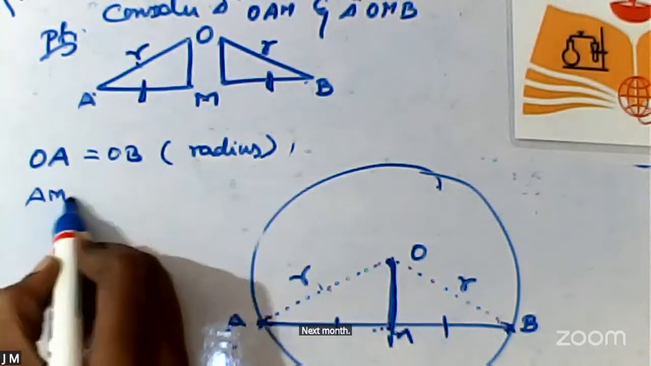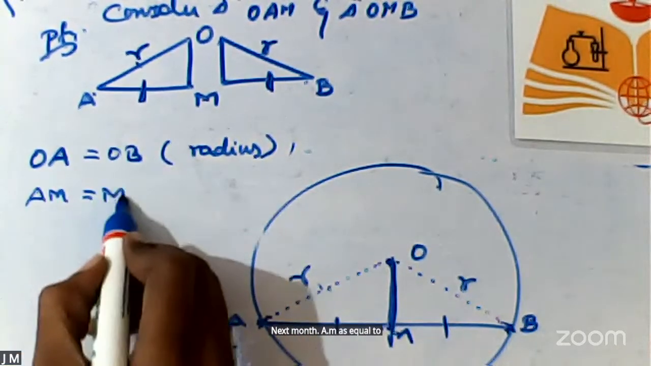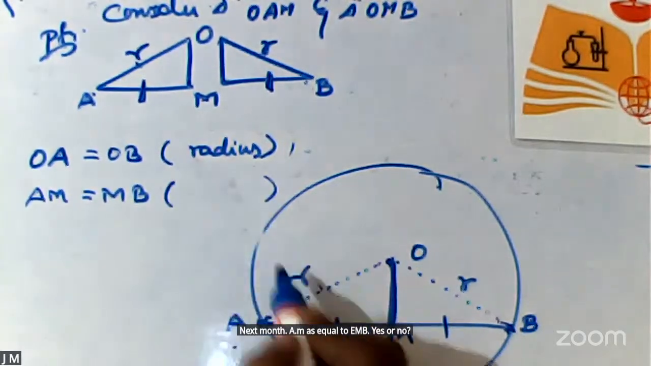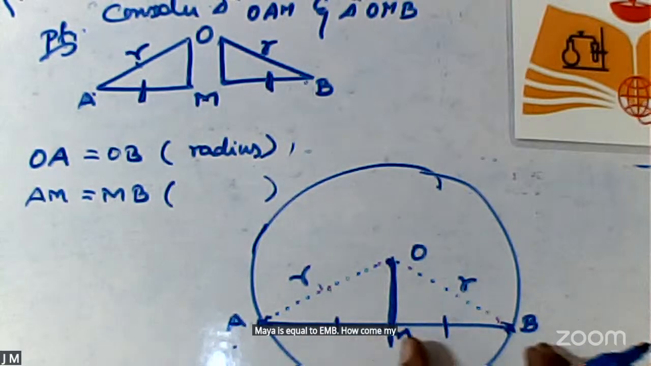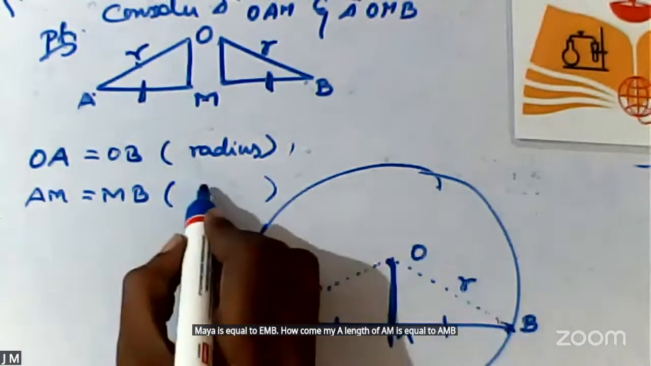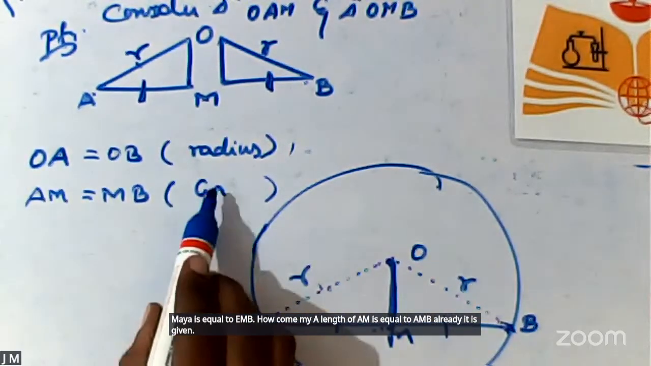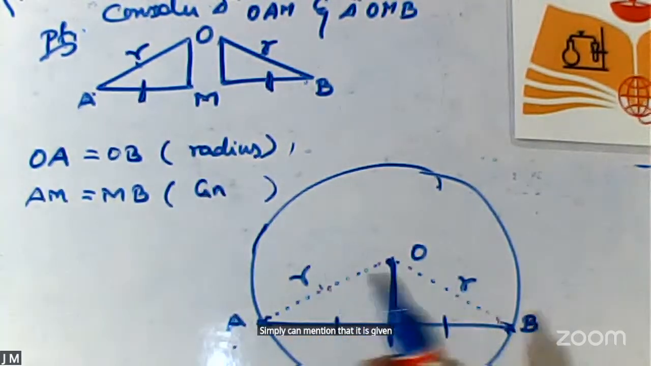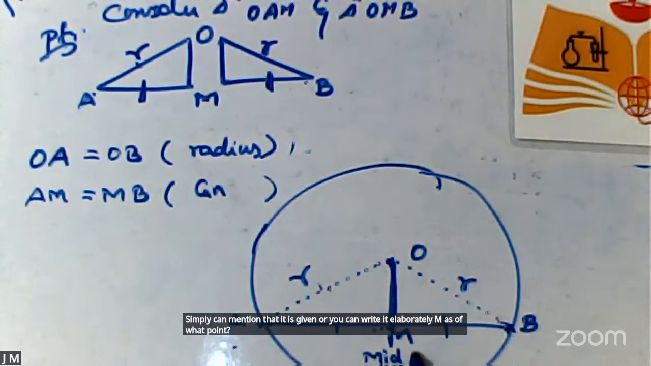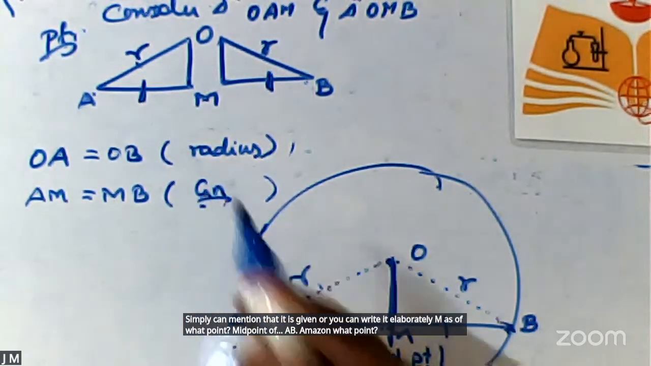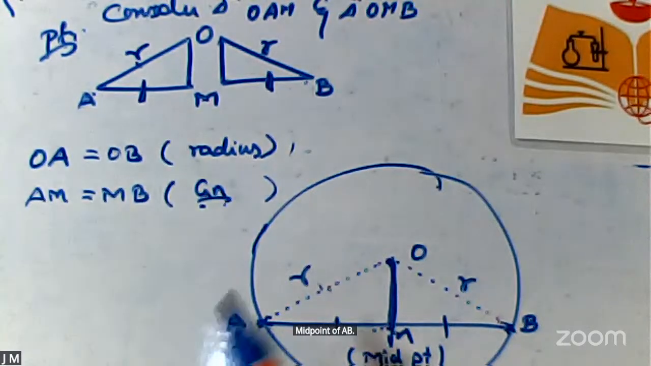Next, AM is equal to MB. Now can you tell me the reason? AB is a chord, and AM is equal to MB. How come? Already it is given. Simply you can mention that it is given, or you can write it elaborately: M is the midpoint of AB.